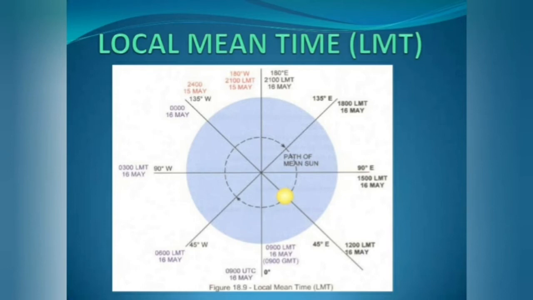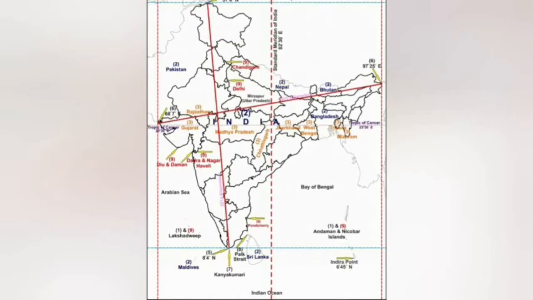Let us see longitude and time. There is a definite relationship between longitude and time. The earth rotates on its axis and completes one rotation in 24 hours. This means 360 degrees of longitude are covered in a period of 24 hours. This gives rise to a time difference of 4 minutes for every 1 degree of longitude. 60 minutes, or 1 hour, for every 15 degrees of longitude.